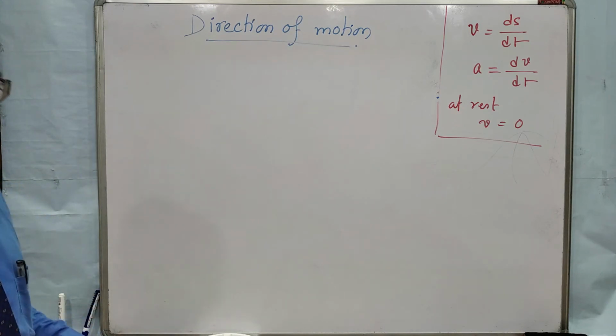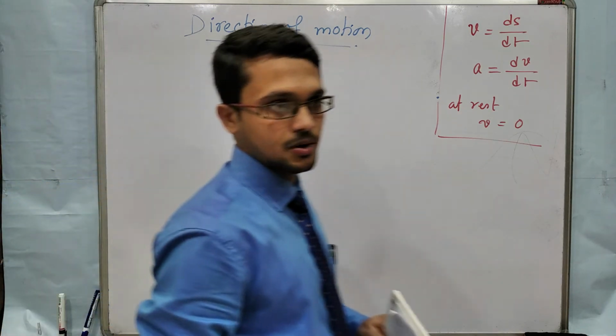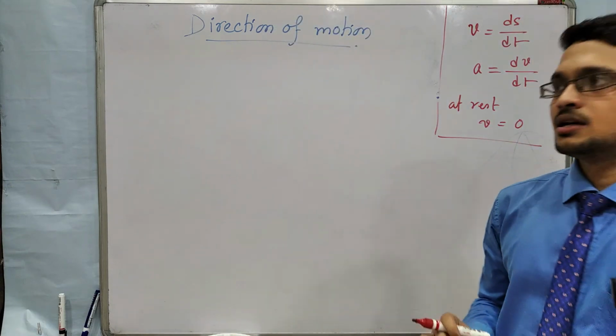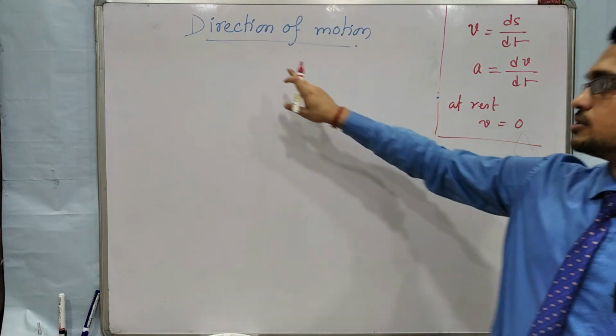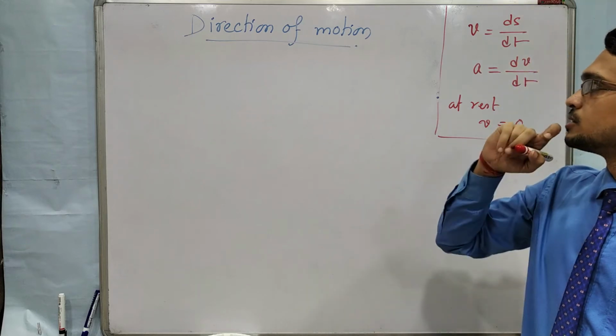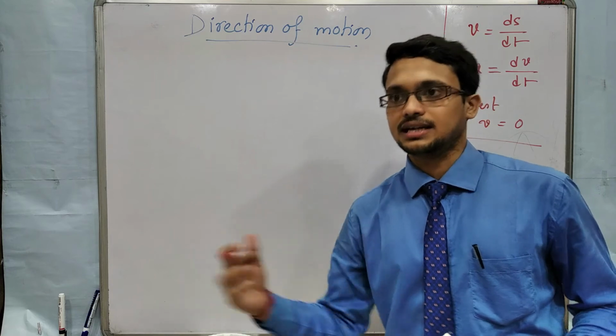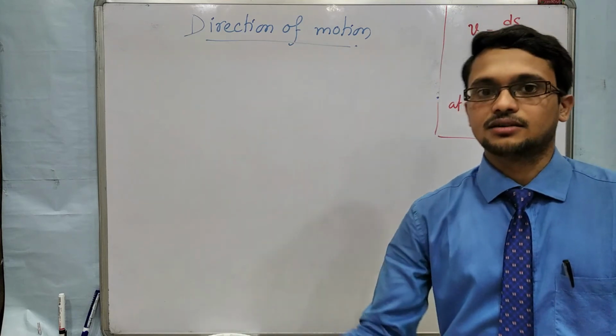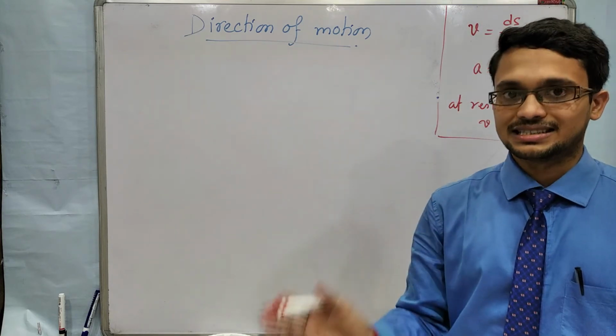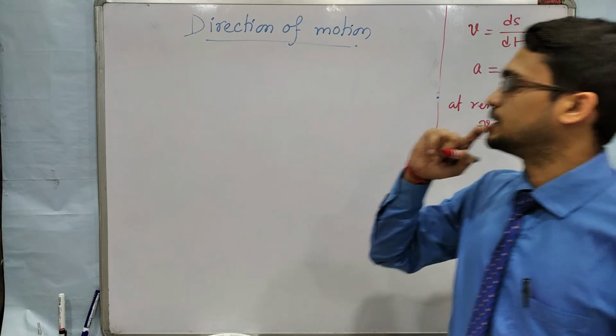So now, direction of motion. This is a very important topic, and sometimes in competitive exams you may get questions from this part. Direction of motion means in which direction the object is moving: along a positive direction, along a negative direction, or the object is at rest. That you have to understand.